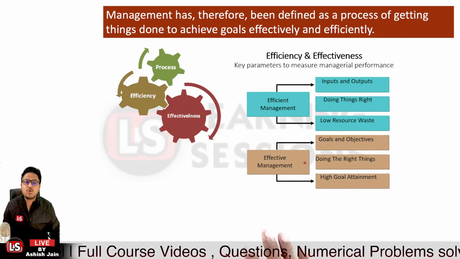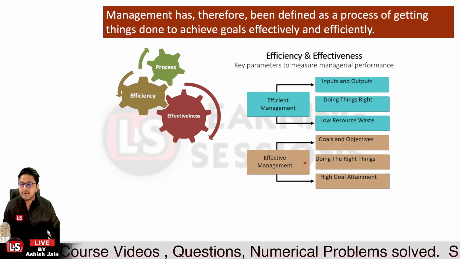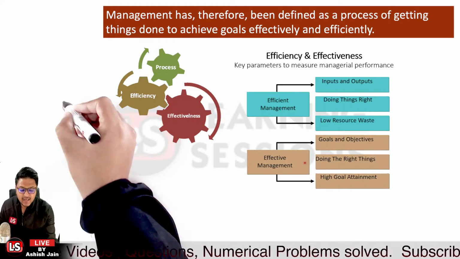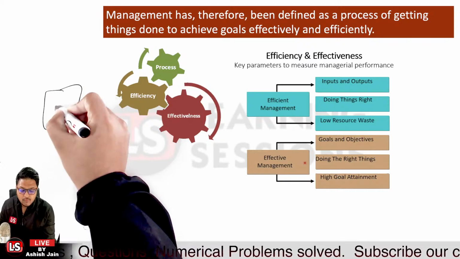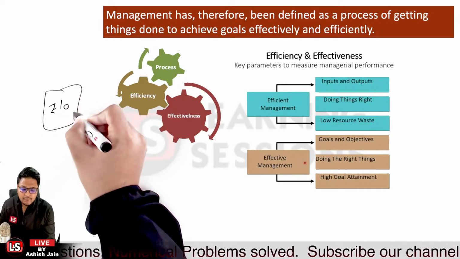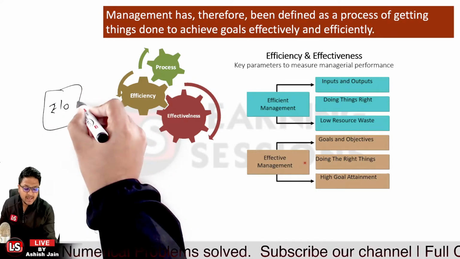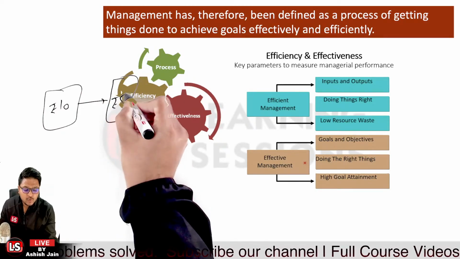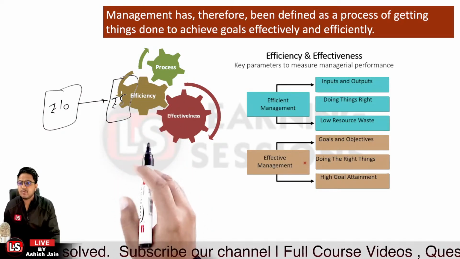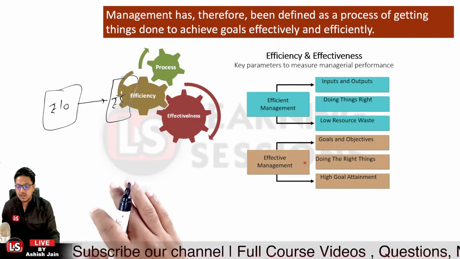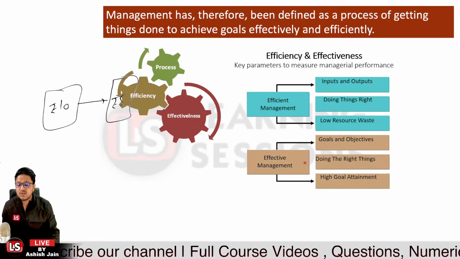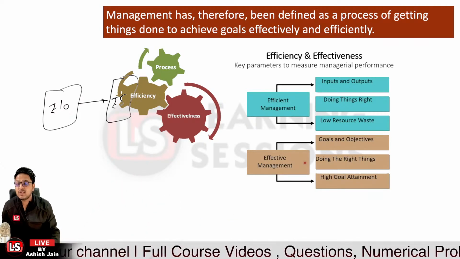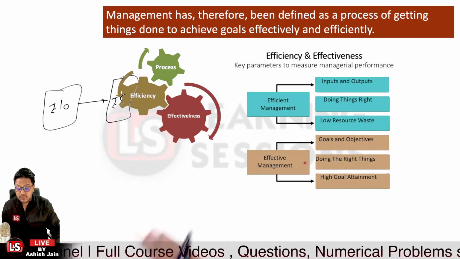First of all, it's related to efficient management. Now what do you mean by efficient management? If I say I have resources worth ₹10 with me, and I get output related to ₹5 of the resources only, is it efficient management? Would it be efficient management? No.